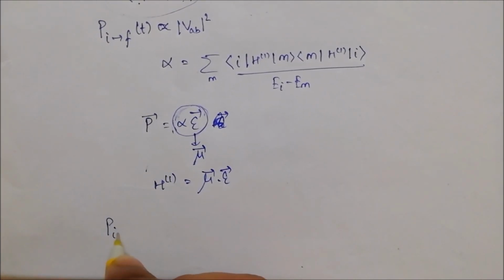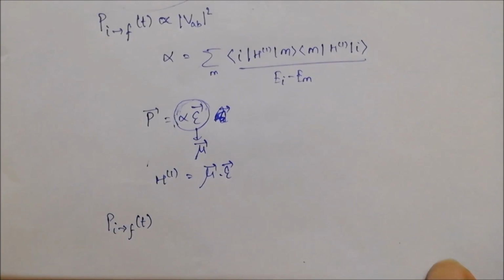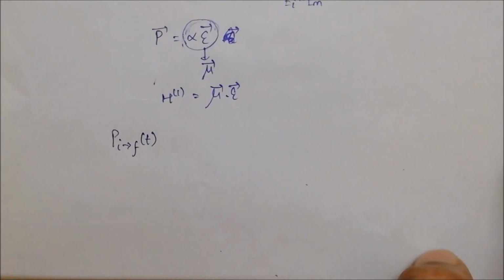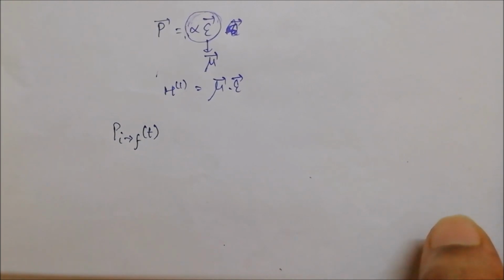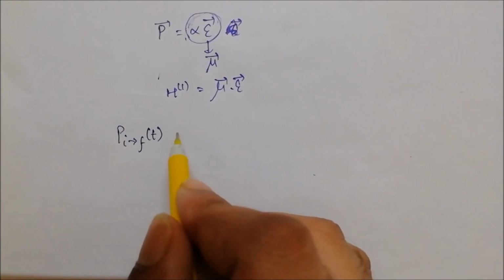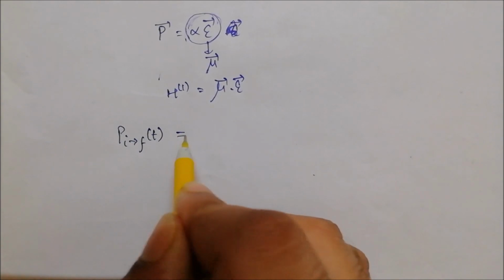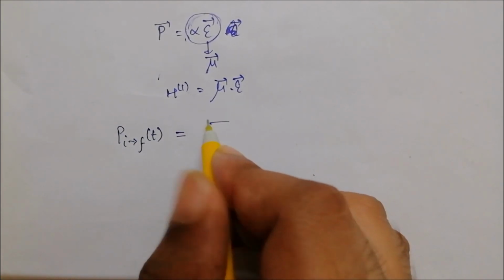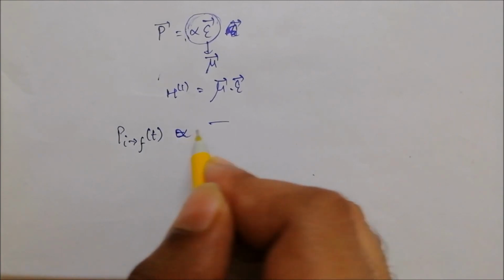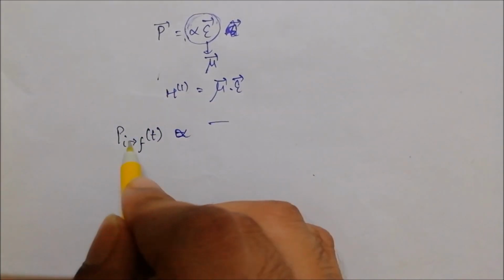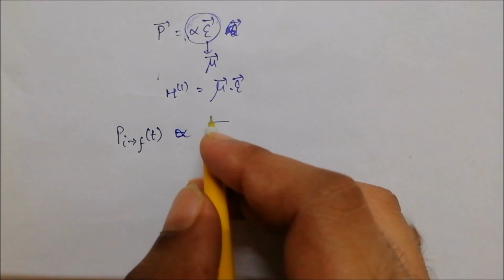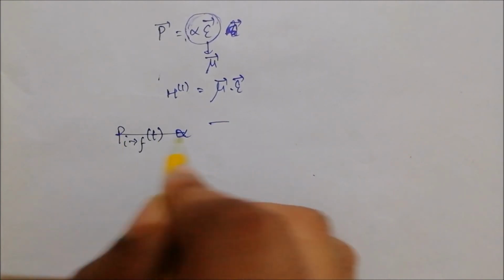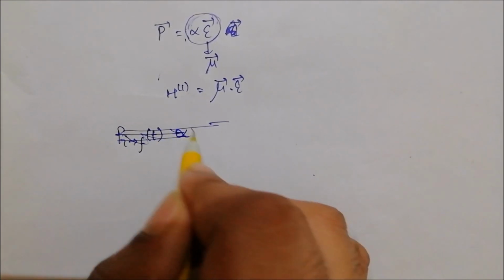If we work out the expression for the transition probability, I'm not going to derive it in this video, but if you want I can make a separate video to derive this. It's just a very long calculation. So let me state the results here. This probability is proportional to VAB square, so let's look at VAB only.